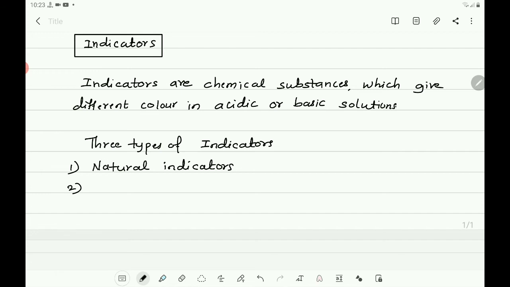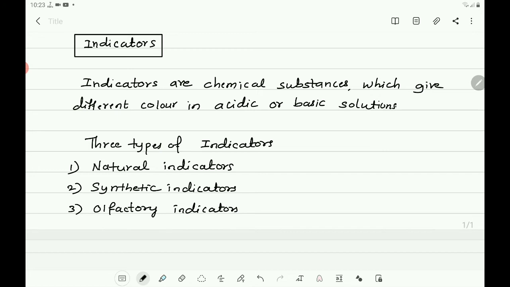Second one, synthetic indicators. Third one, olfactory indicators.